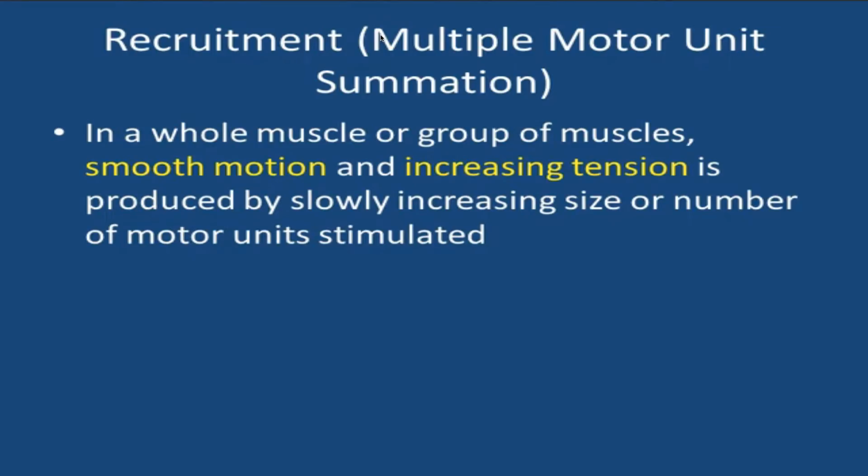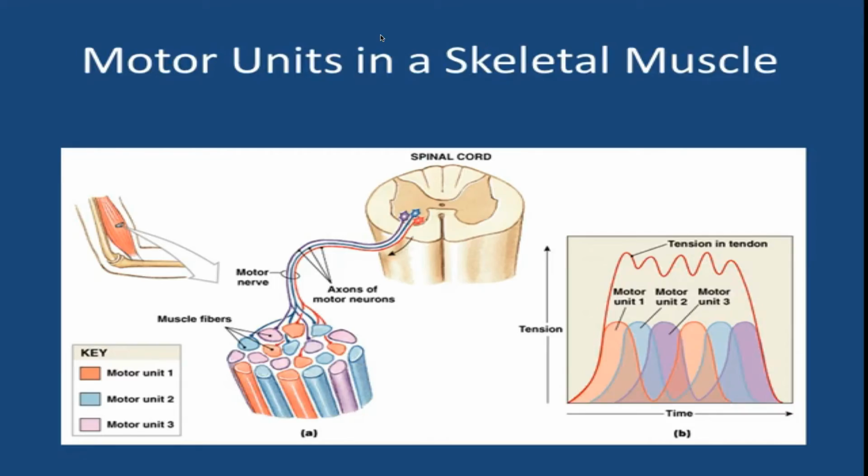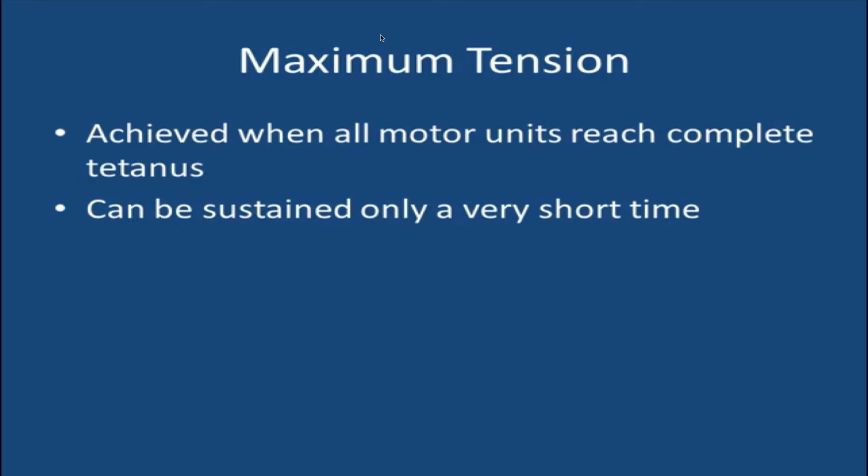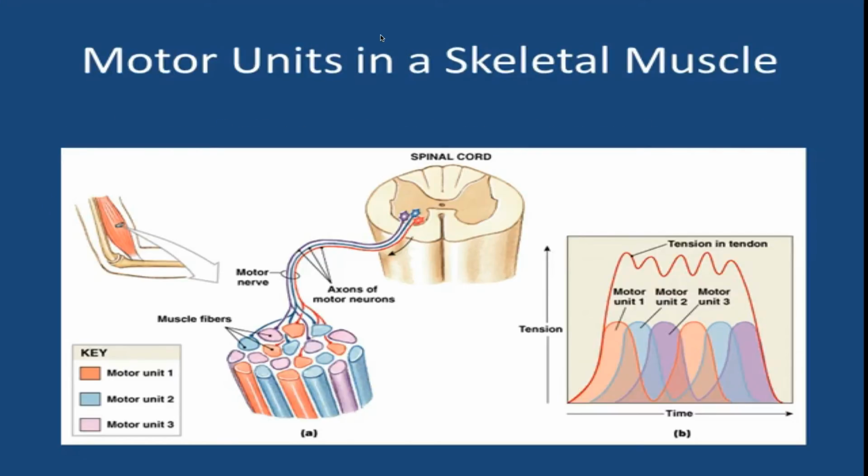In a whole muscle or group of muscles, remember that the smooth motion and increasing tension are produced by slowly increasing the size or number of motor units stimulated. And remember, this is called recruitment or multiple motor unit summation. A single motor neuron can control hundreds of muscle fibers that contract at the same time.